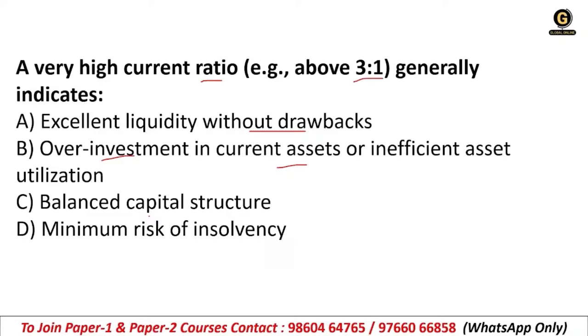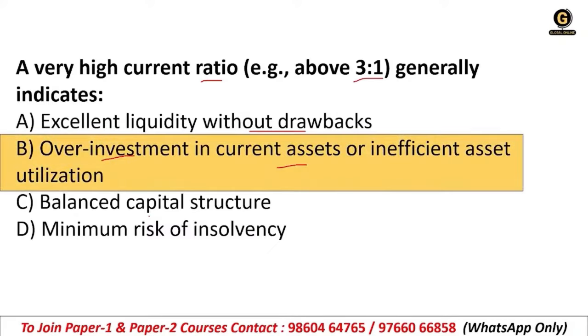If the current ratio is more than 2 is to 1, say 3 is to 1, that means over-investment in current assets or inefficient asset utilization. The company is not properly using its current assets, or it has more than the minimum current assets needed. Both may be the reason.